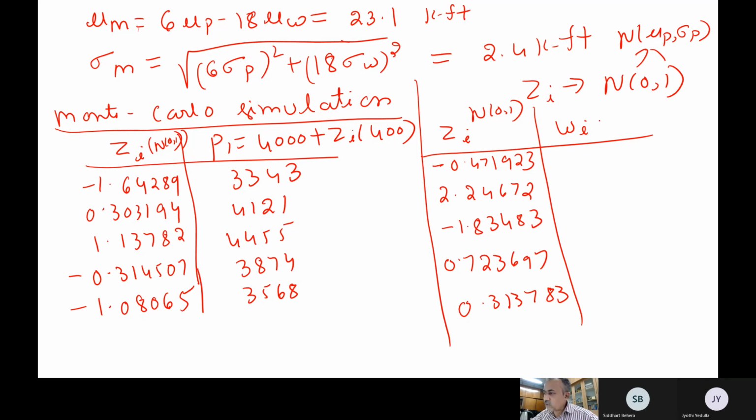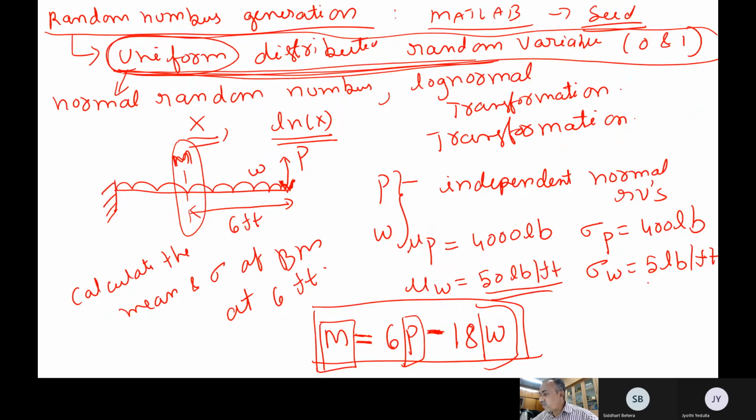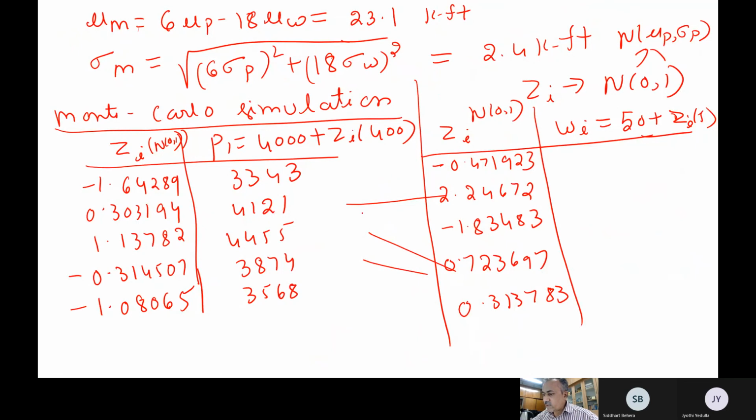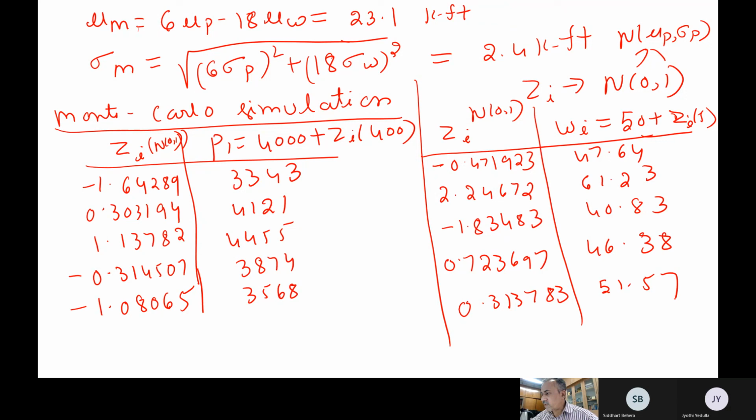I have to transform these to the mean and sigma of W. So Wi will be 50 plus Zi times 5, because I know the mean value of W is 50 and the standard deviation is 5. Using that expression, the numbers turn out to be 47.64, then 61.23, then 40.83, 46.38, then 51.57. So I have generated 5 samples of load and 5 samples of W.